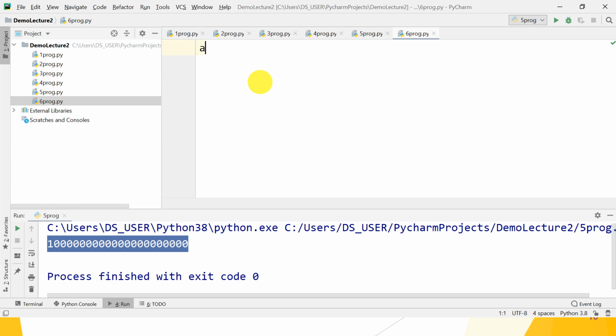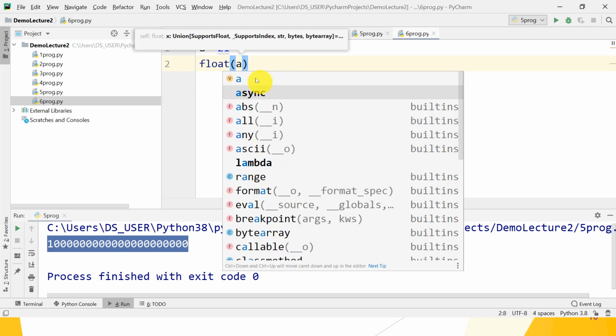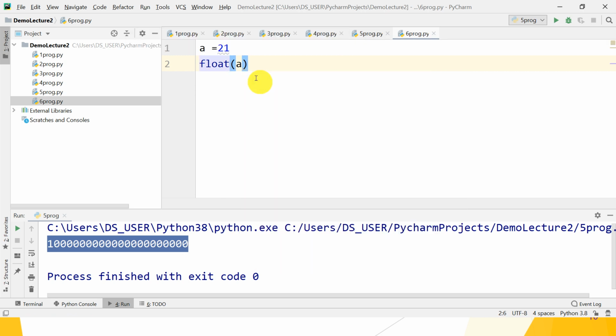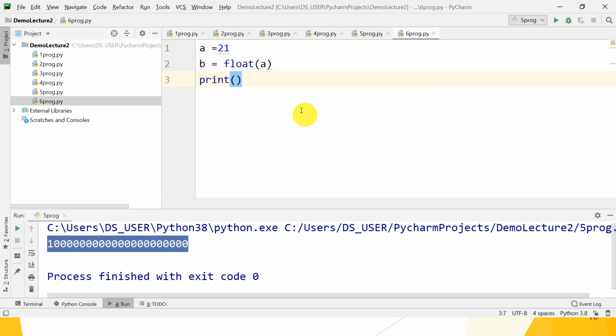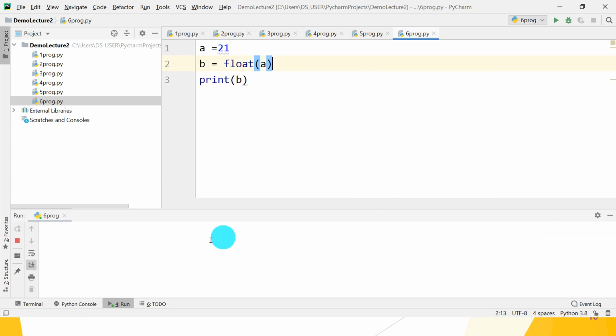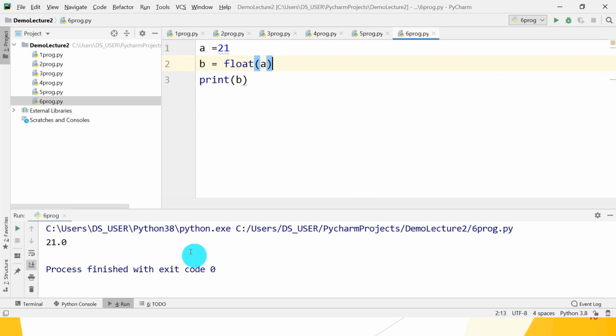Suppose a is equal to 21 of type int, then you want to convert it into float. So use the float method, or constructor, change the value of a to float type and assign it to which variable? b or any variable name, and print b. So what is the result? Run it and check the result. So 21 now becomes 21.0, that is float type.